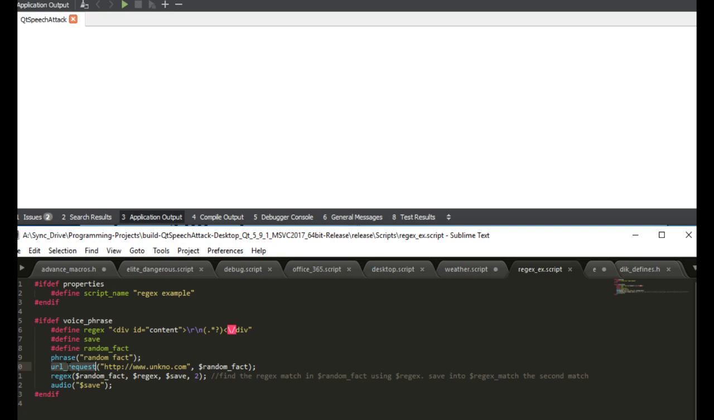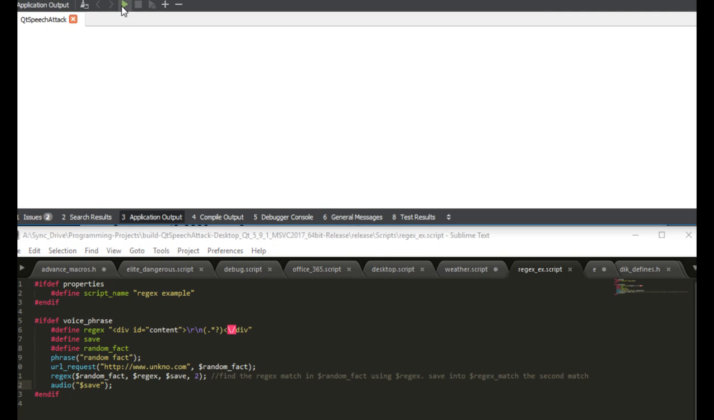So here we can use URL requests to get the HTML of a page, and we'll save it into random fact. And then using the regex command here, we will use the HTML in random fact. We will find a specific regex string in it, or regex match in it, which is written right over here, and then we'll save the second match from that regex into the save variable, which then Sylvia will output to us. A bit confusing. In short, we download HTML, find the string that we want by using a regex. We'll save it to a variable, and then we will have her speak it back to us if we desire.